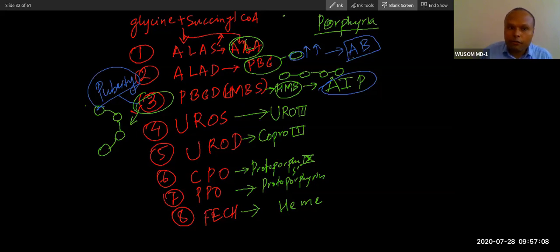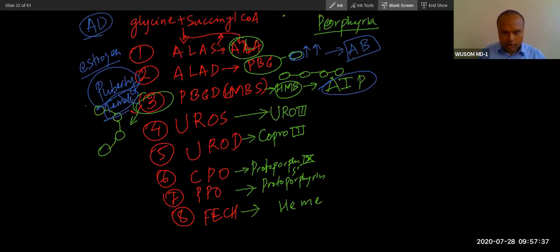Puberty, generally female, because female has estrogen. Estrogen has a very big impact on this disease. That is why it appears in female. So AIP, female. And remember, all these porphyrias are autosomal dominant, except one. I will tell you. Now this will appear in puberty.